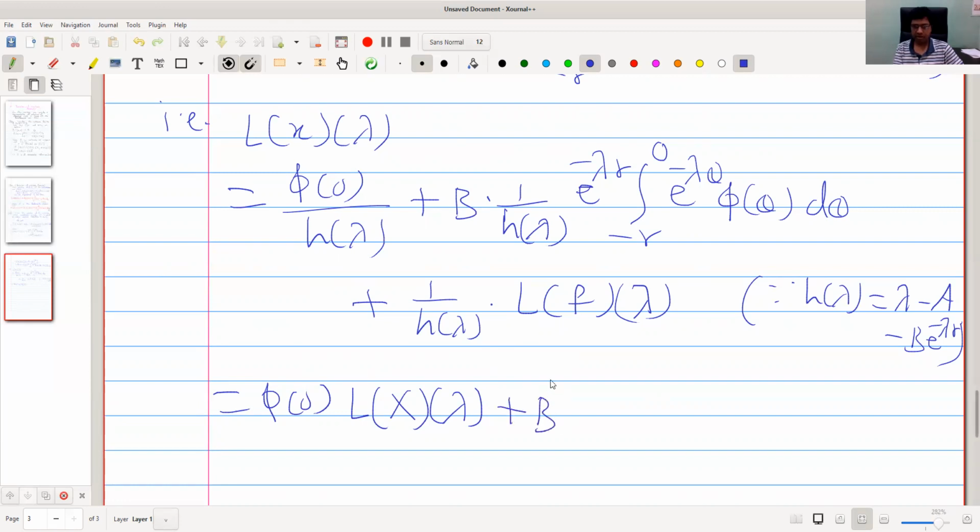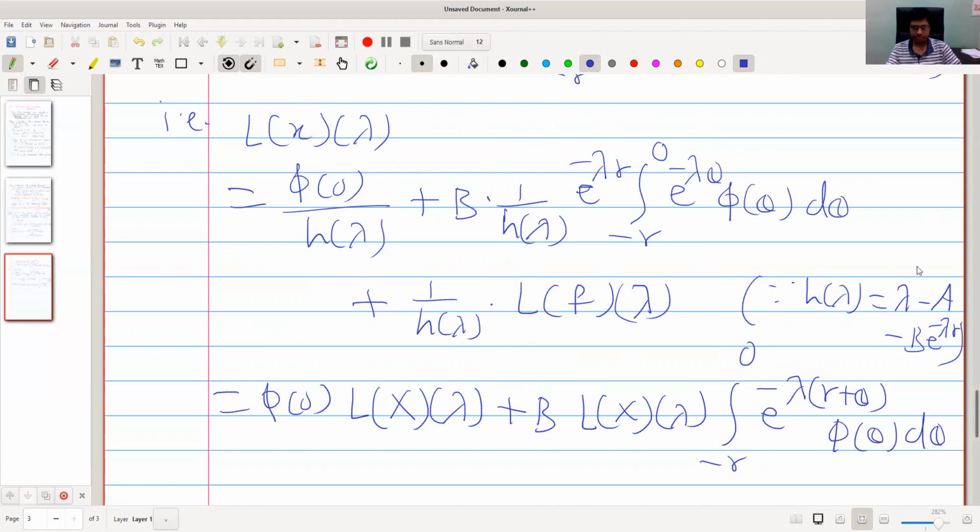Plus b into Laplace transform of x, and here we take this term inside and write the integral from minus r to 0 e raised to minus lambda into r plus theta phi of theta d theta.